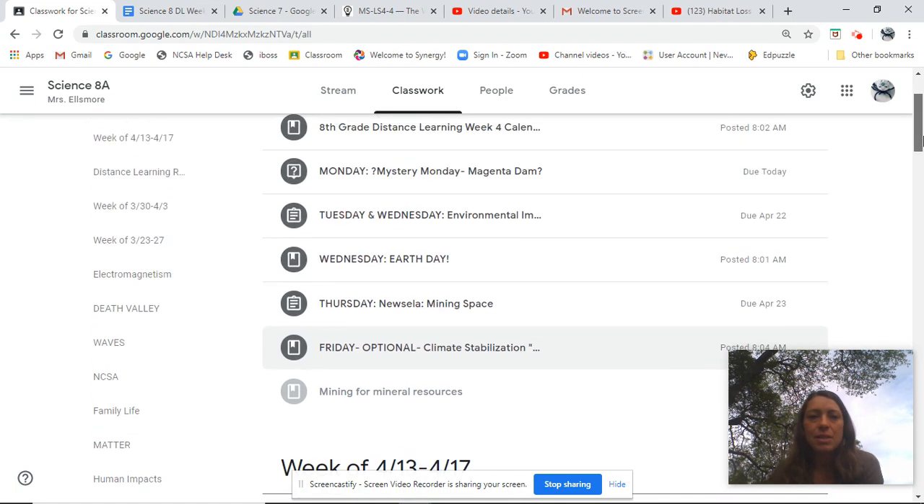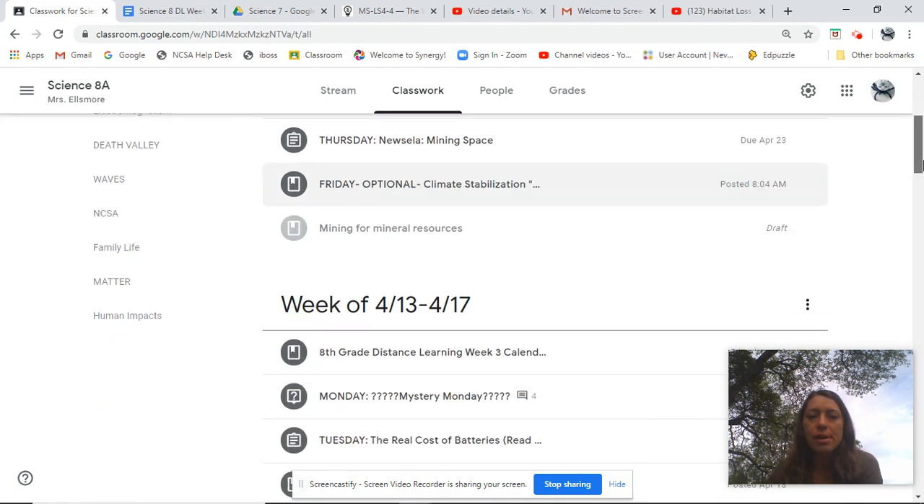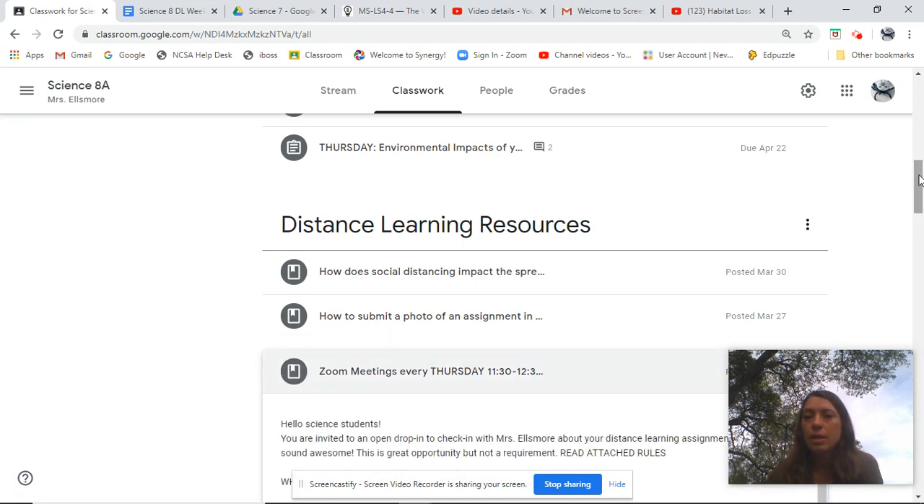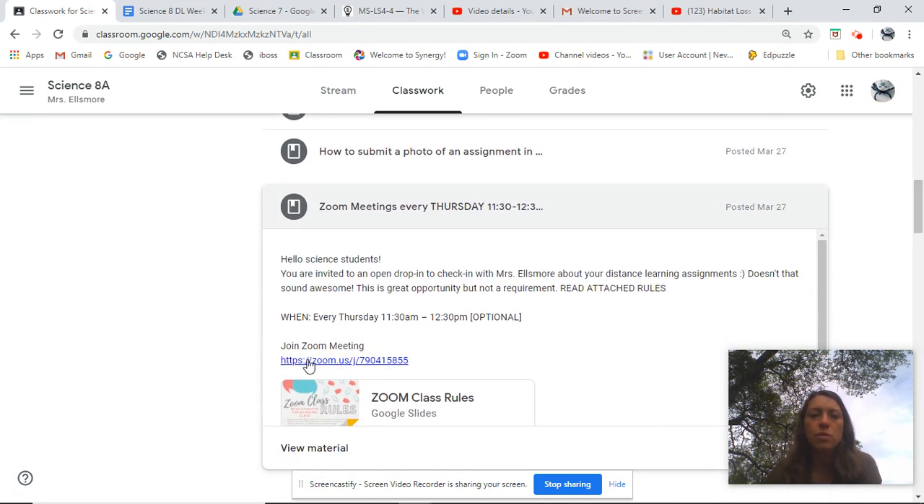The other things I wanted to mention here are, did it disappear? I got to move this up to the top, but I will point out that under the distance learning resources, the Zoom meeting date and time and the distance learning Zoom meeting code information is here. It's always on the Google Classroom. So that's where we would get that information.